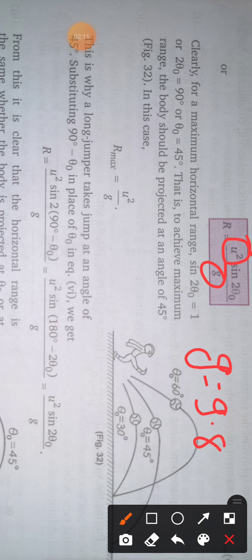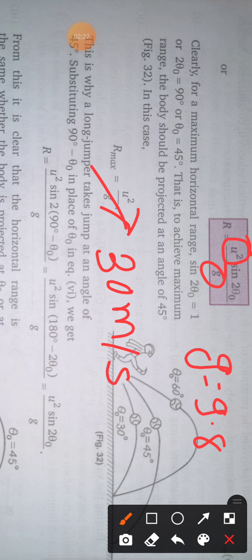So u is nearly fixed, because your power is fixed. Suppose you are throwing a ball with a speed of 30 meter per second, every time you will throw with nearly the same speed, 29, 30, 31. So u is fixed for a particular person.